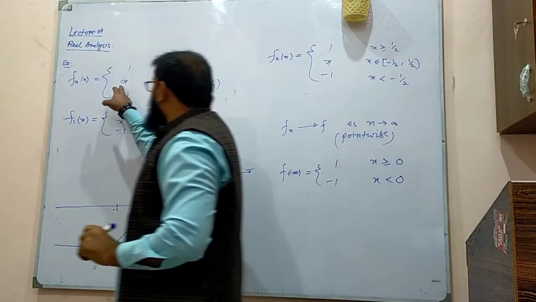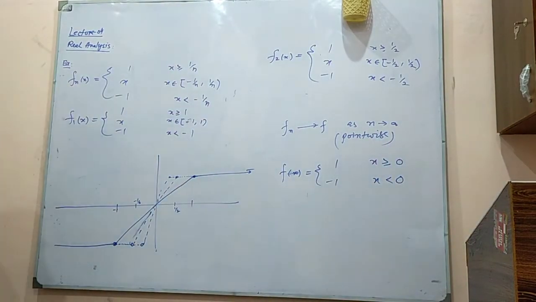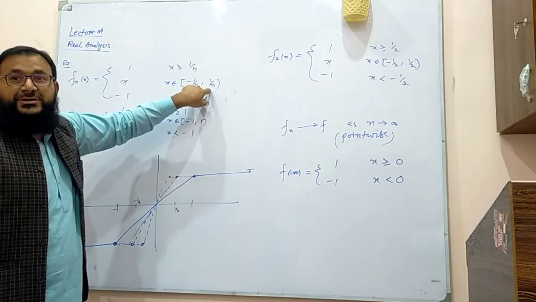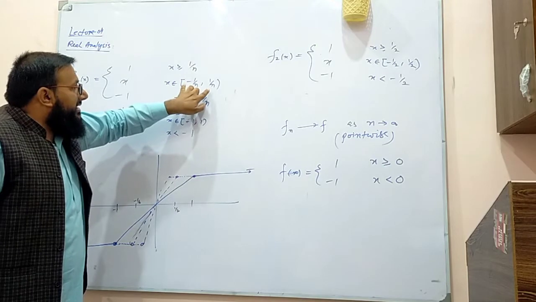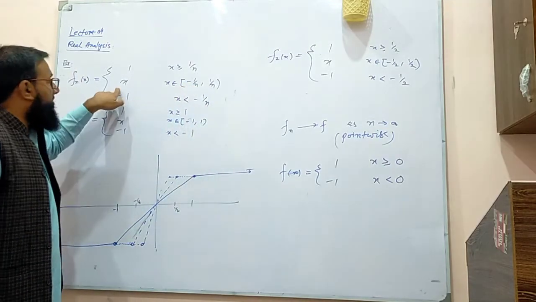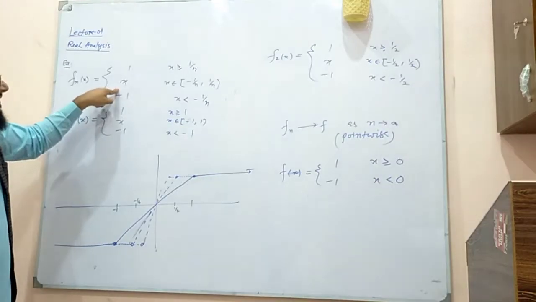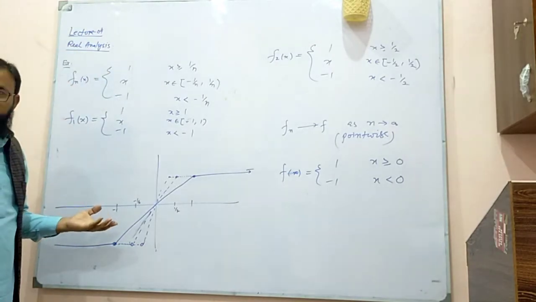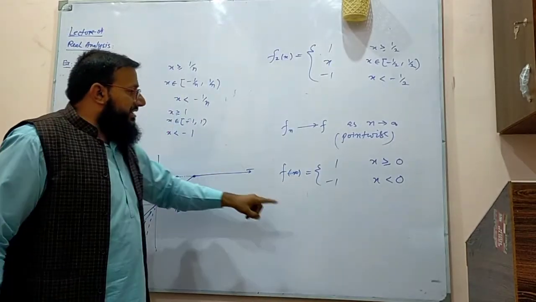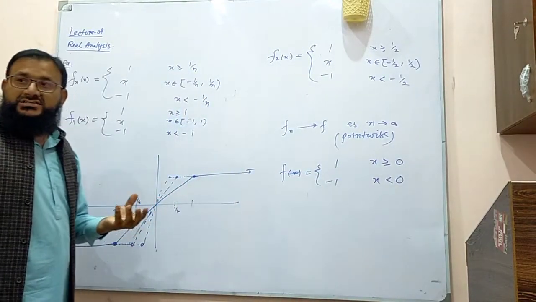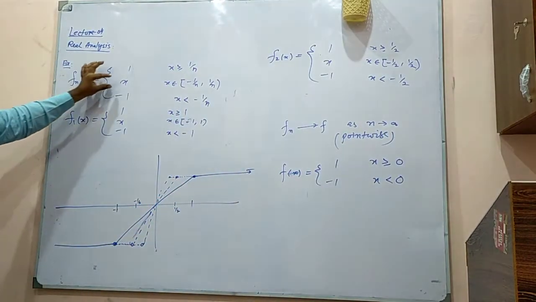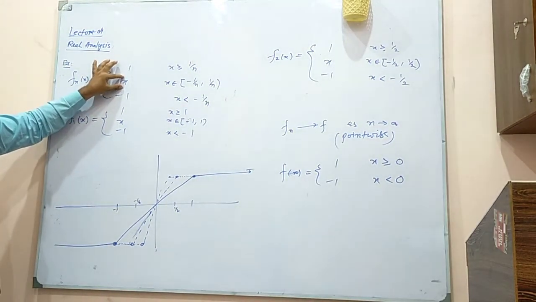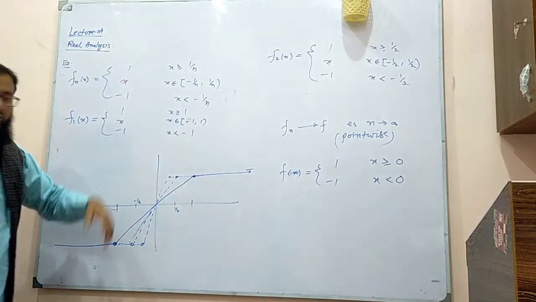The problem is this thing vanishes. Because when you apply n goes to infinity, what happens? This becomes 0 and this becomes 0. So exactly at this point 0, your function is x, and if you put 0 in x, that becomes 0. It means that point emerges as a pointwise discontinuity. So this is not that interesting, because this thing vanishes if you apply n goes to infinity.